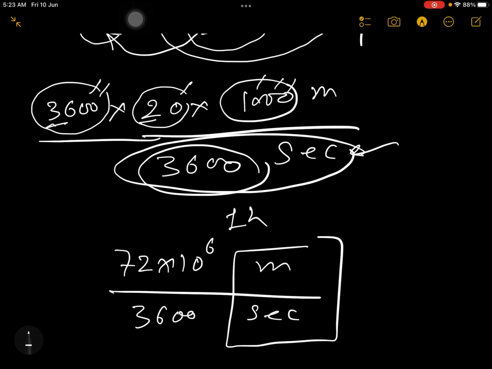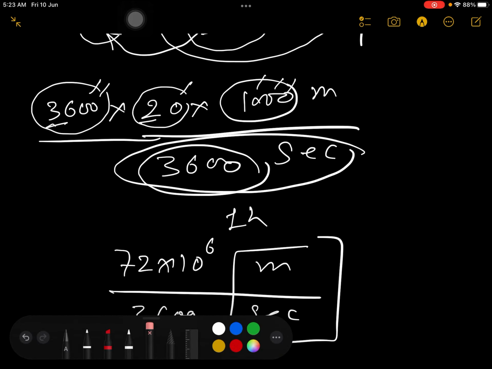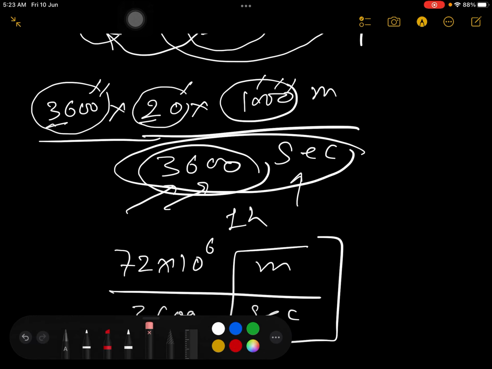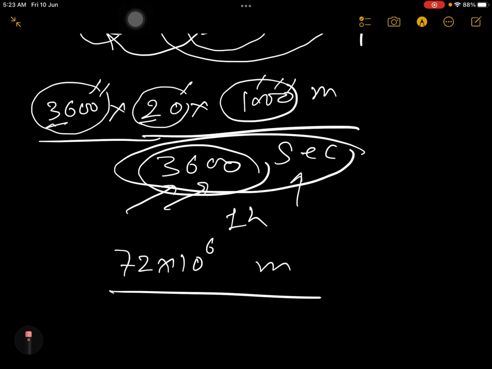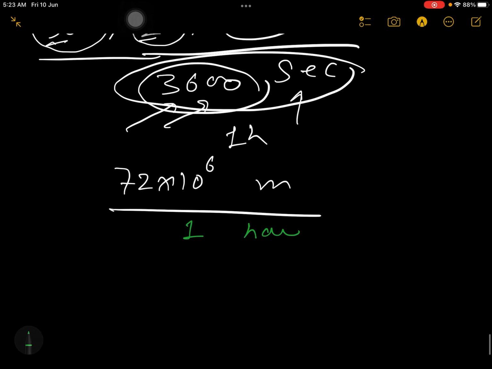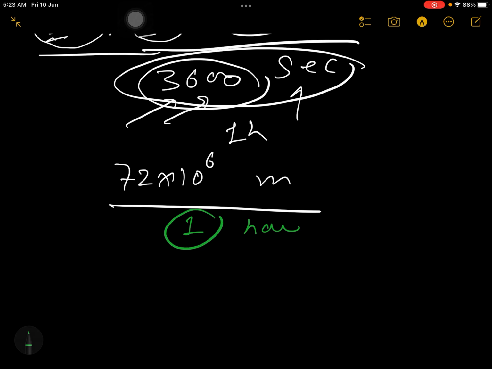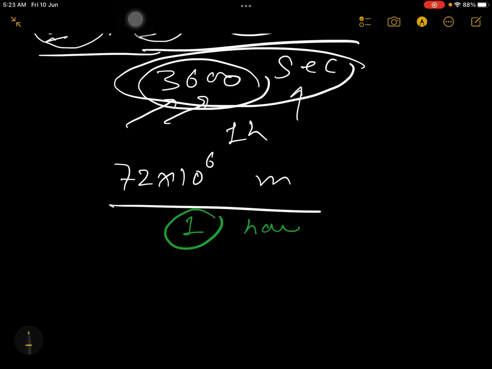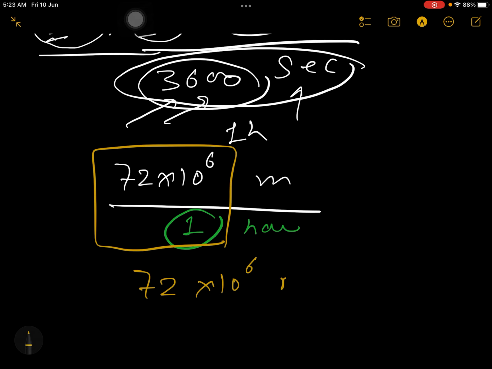So I got my answer as meter per second. Oh, sorry. Now this second I'm not writing. This entire 3600 second I am going to write as 1 hour. So now 1 has no problem, because if you divide by this 1, the same answer will come. So we got 72 into 10 to the power 6 meter per second. Sorry, meter per hour.